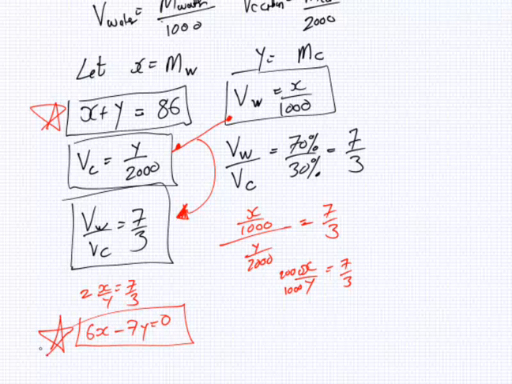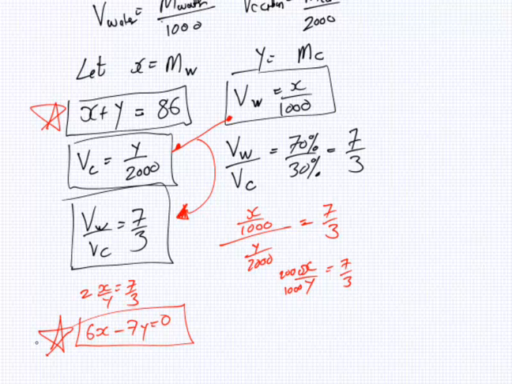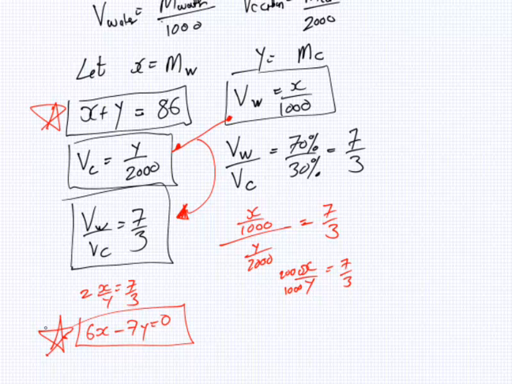So that's another equation. You also know that V carbon equals Y over 2,000. And you also know that he's 70% water and 30% carbon. So if you were to do volume of water divided by volume of carbon, it should be in the same ratio, 7 to 3.